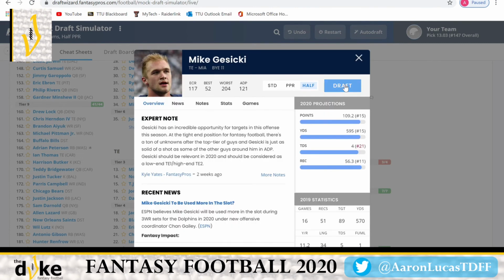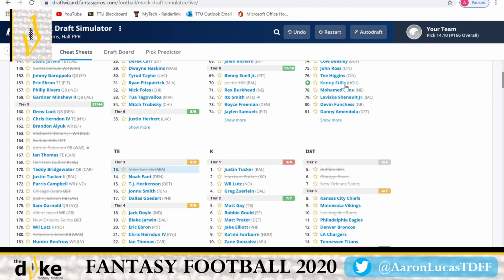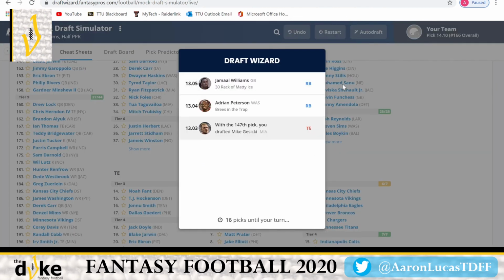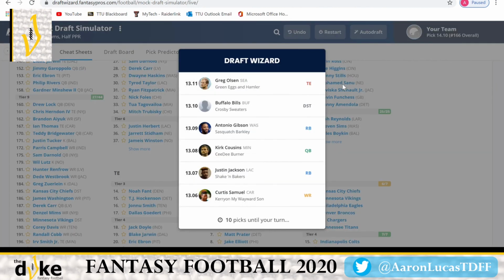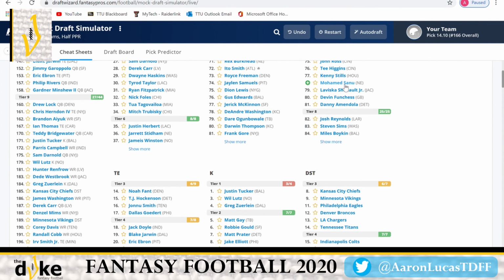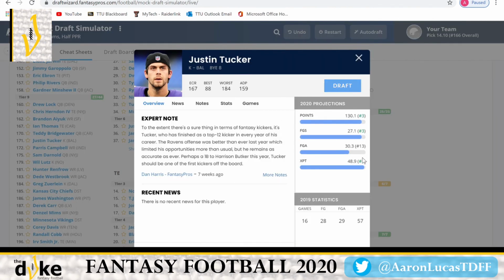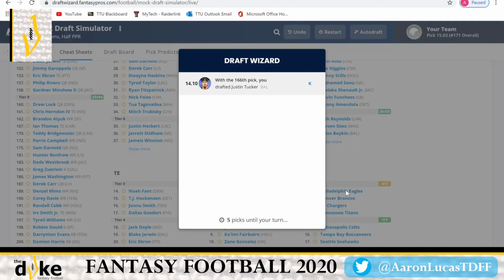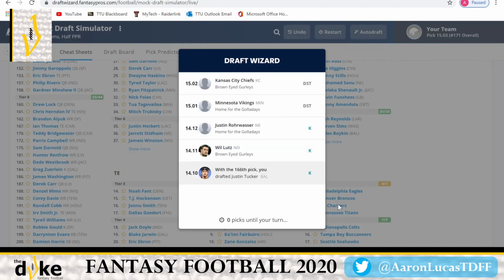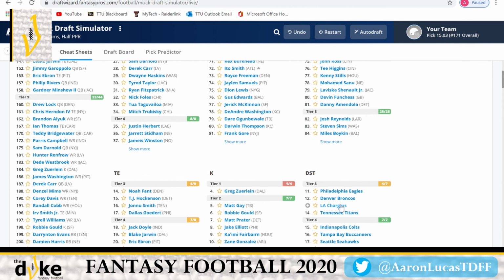He ended up being, I believe, tight end 11 or 12 last season, finishing in the top 12. So there's no reason why he can't do that. So with Jared Cook and Gesicki here, either way, we have decent tight end play. And instead of wasting it, let's just get these guys out of the way. We have a chance at 2 tight ends that could possibly finish. I believe they'll both finish inside the top 12, but one of them could finish inside like the top 7 or even be like 5, all right?